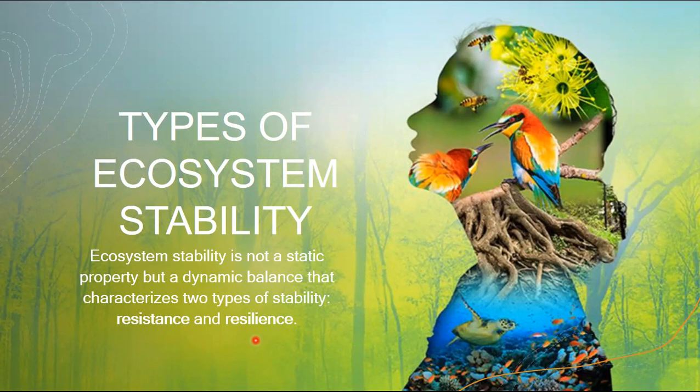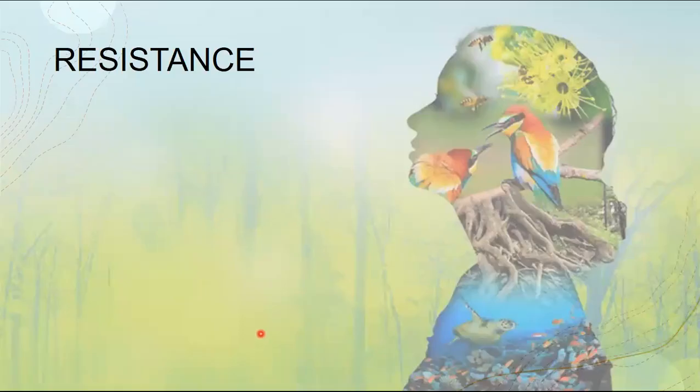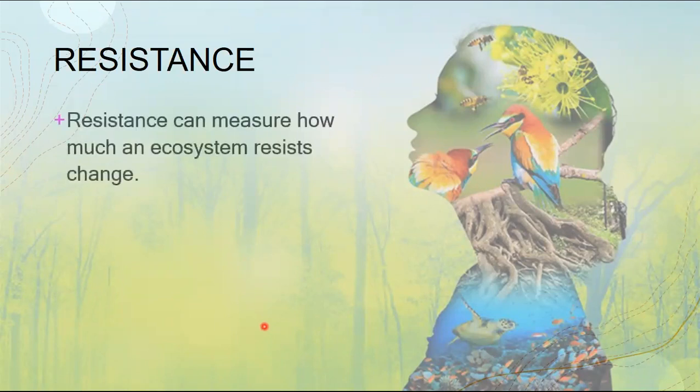What are the terms resistance and resilience in reference to ecosystem stability? When we say ecosystem resistance, it measures how much an ecosystem resists change. From the word itself, resistance, how an ecosystem resists change.